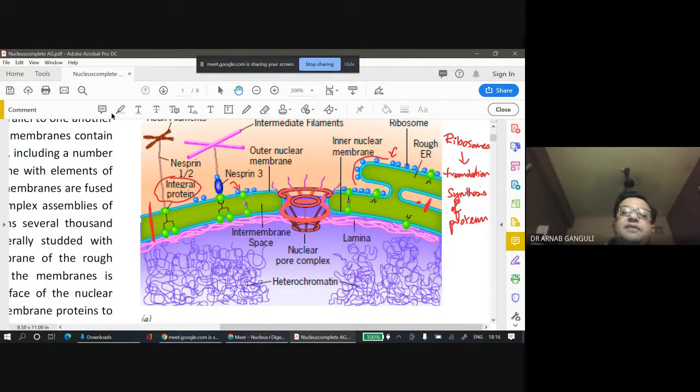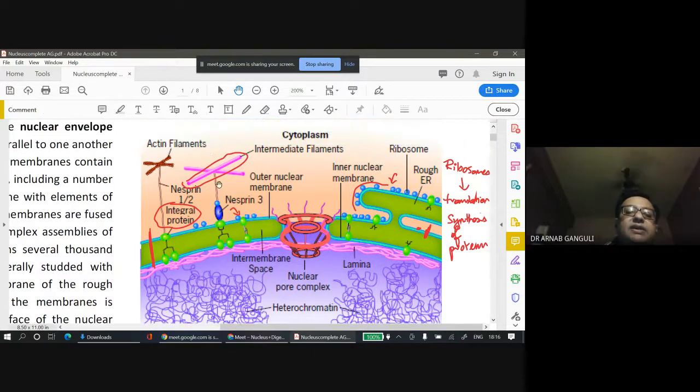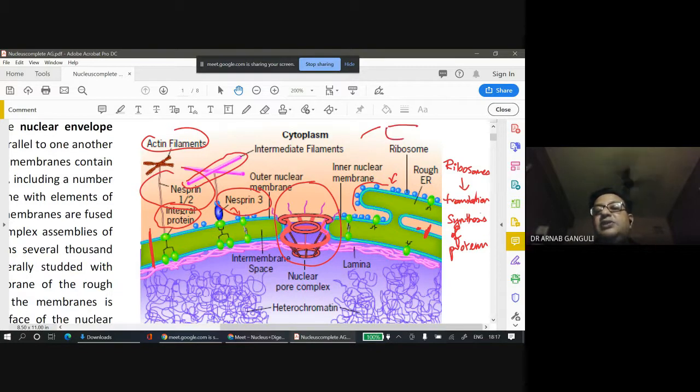Several of these intermediate filaments, these proteins are present. You have the actin filament, the nesprin 1 and 2 proteins, the nesprin 3 proteins, and several proteins. Apart from that, another important structure is the nuclear pore complex. In the nucleus, there are regions known as nuclear pore, the hole through which proteins and RNA come in and go out.